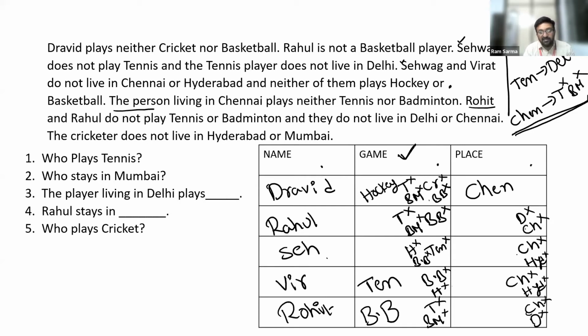Wonderful. My next question now. Who plays badminton? Wonderful. Sehwag. Really good. Rahul doesn't play badminton, that's given. So Sehwag has to play badminton. Now we are left with only one game. So Rahul, he has to play. Sorry, the game we are left with.